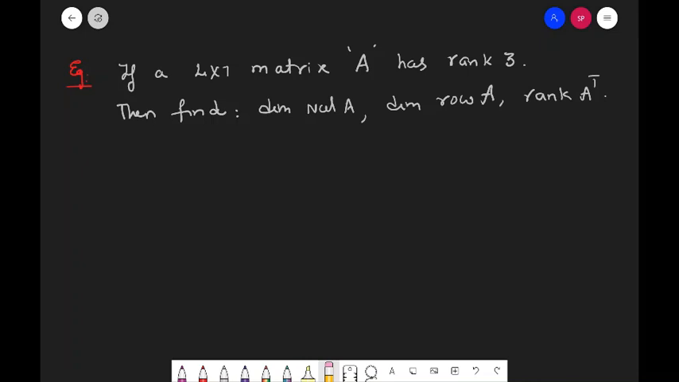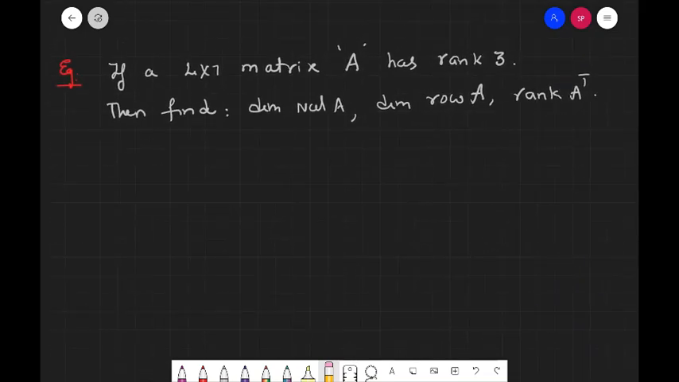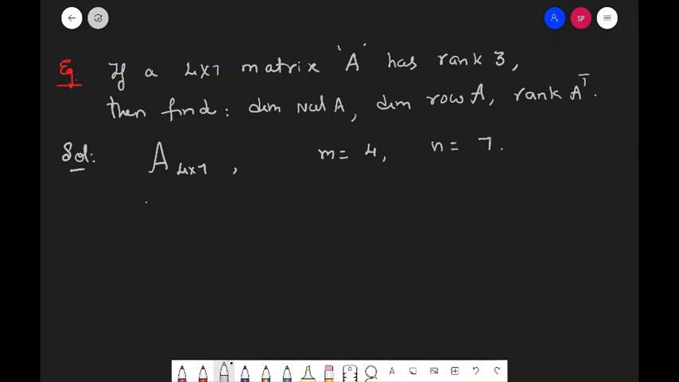Now let us look at this example. It is given here, if a 4 by 7 matrix A has rank 3, then find dimension null A, dimension row A, and rank of A transpose. Let us look at the solution. Your matrix A is given with the order 4 by 7. So I have m rows, 4 rows, and n is equal to 7. And we are also given that rank of A is equal to 3. So first one, dimension null A, dimension row A, rank A transpose.